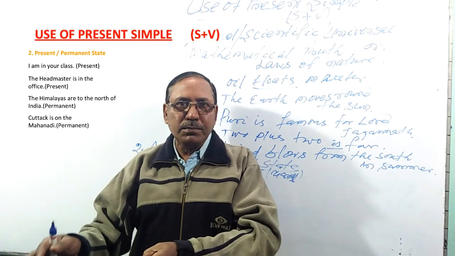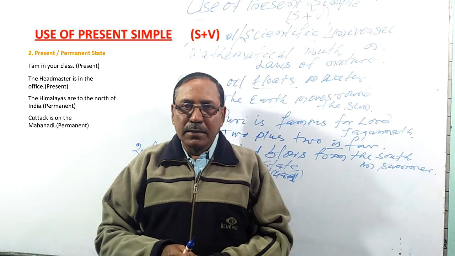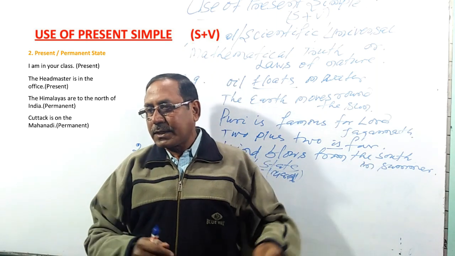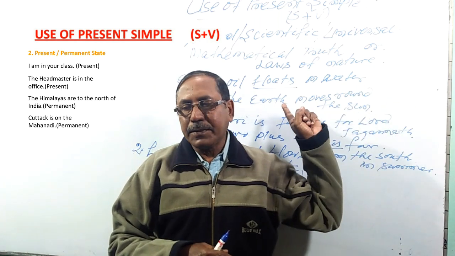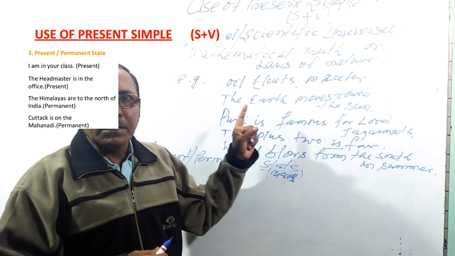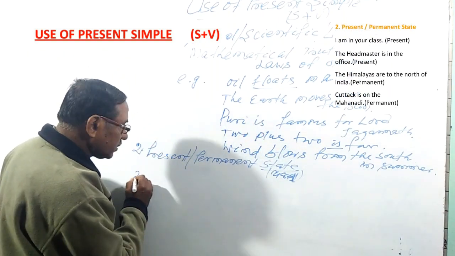But in permanent state, you see, the Himalayas are to the north of India. Katak is on the Mahanadi. Or Chaudhar is on the Virupa. They are all permanent state. स्थायी अवस्था. तो सब permanent state पाखरे हमें present simple use करिबा. So for present and permanent state we use present simple. Then come to number 3.